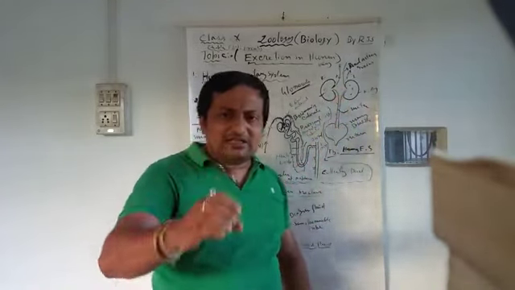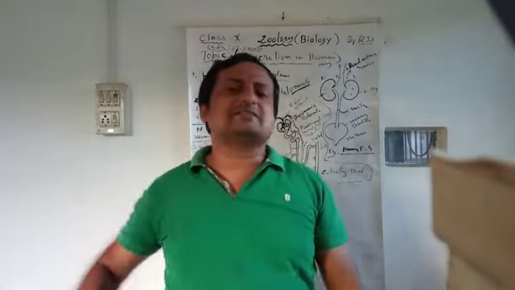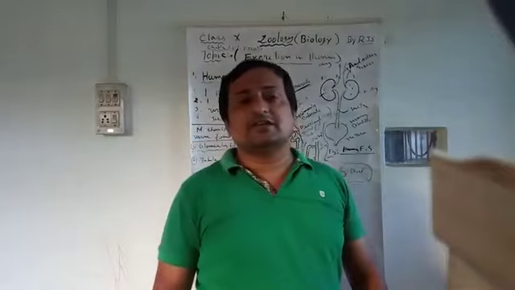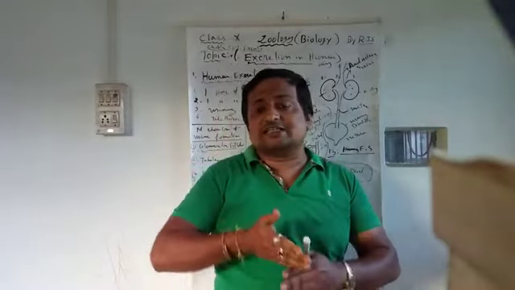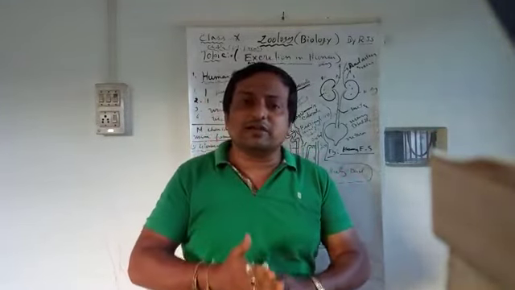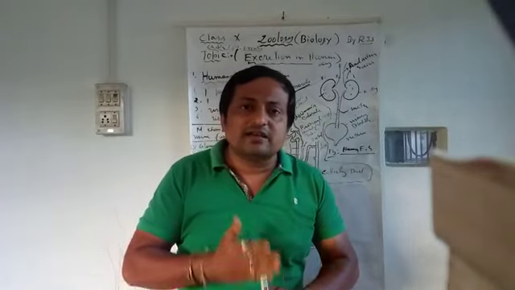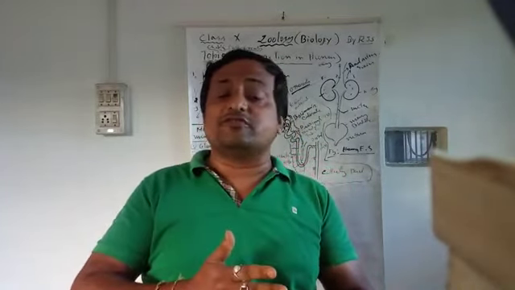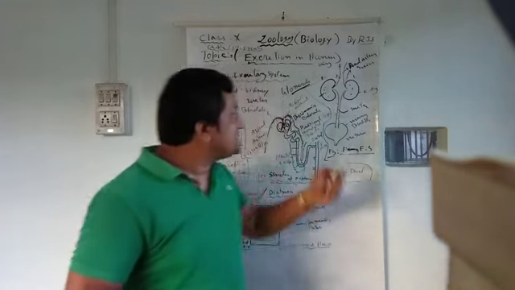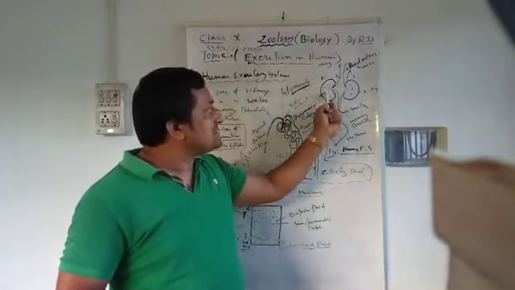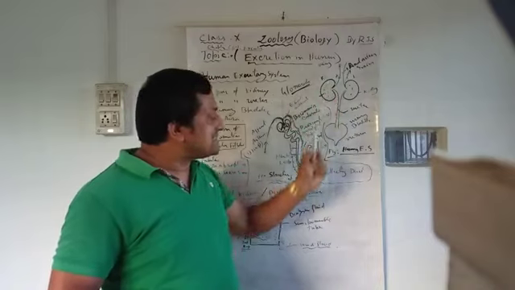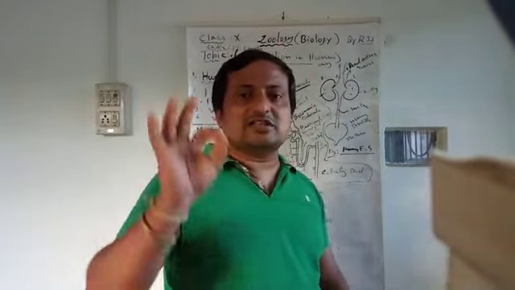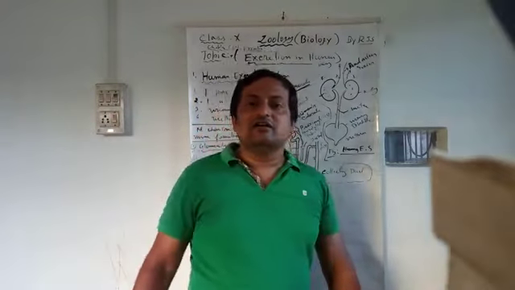There you see millions of small tube-like structures, which are the main structural and functional unit of the kidney, helping in the removal of nitrogenous waste products, that is, in the formation of urine. Millions of such structures are present, and each is called a nephron. So the structural and functional unit of the kidney is what?